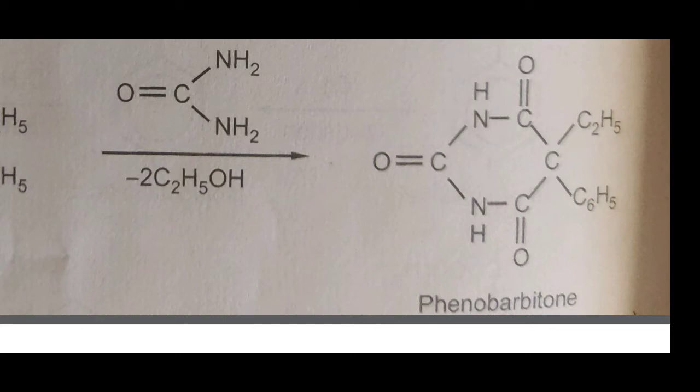Therefore the condensed product is CO NH CO C with C2H5 and C6H5 groups, one group is C2H5 and another group is C6H5. This is phenobarbital, and phenobarbital is used as a hypnotic drug.